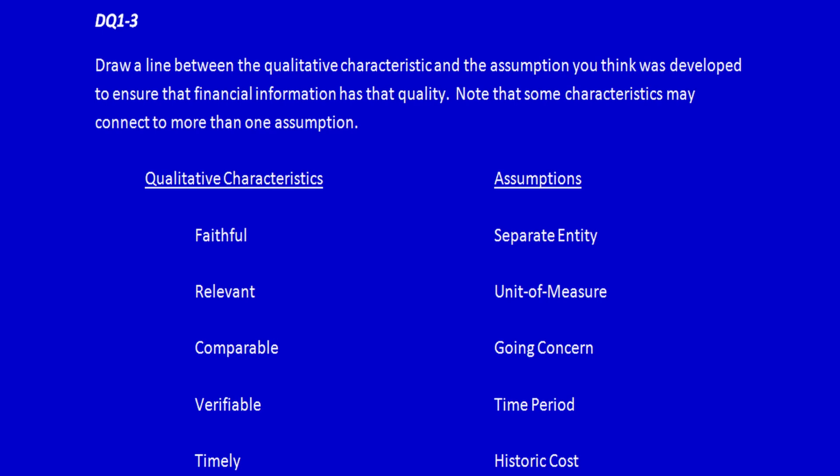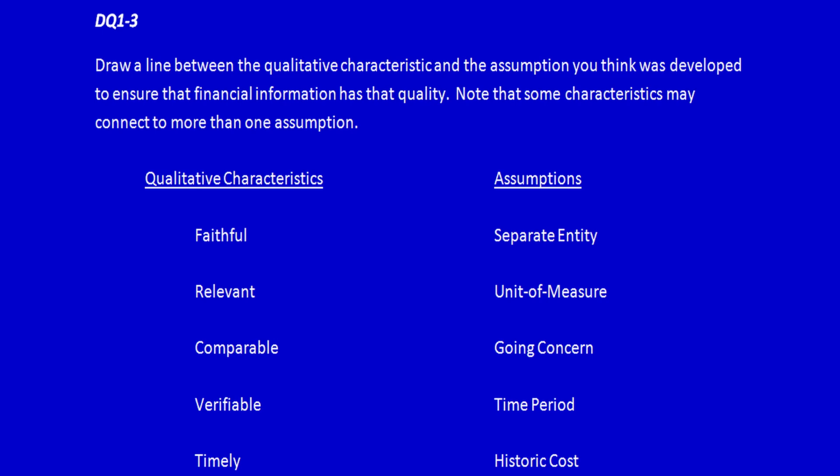Stakeholders are always concerned about the quality of the information that they receive. In order to ensure that the information they receive is of high quality, we have qualitative characteristics and assumptions. Now, I'm not going to run through all the definitions of the qualitative characteristics and the assumptions. That's what the textbook is for. So if you haven't brushed up on that, you're going to have to go back to the textbook and read